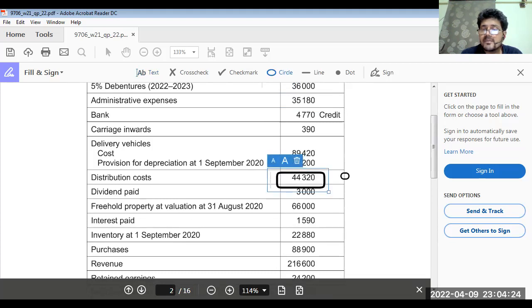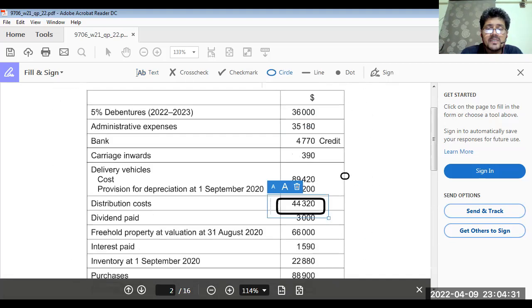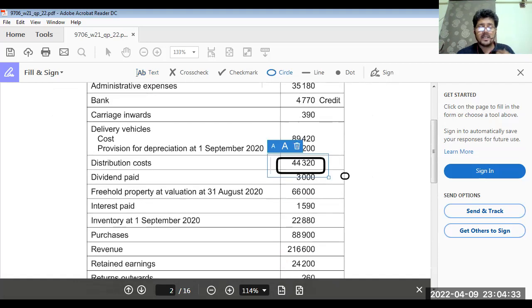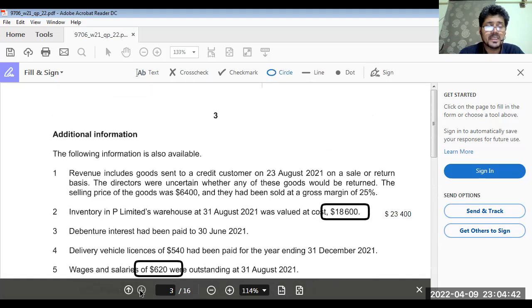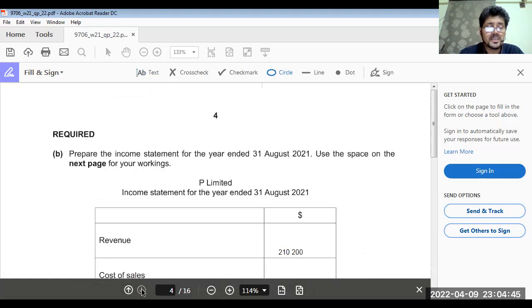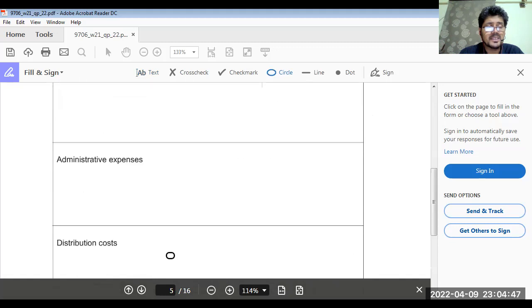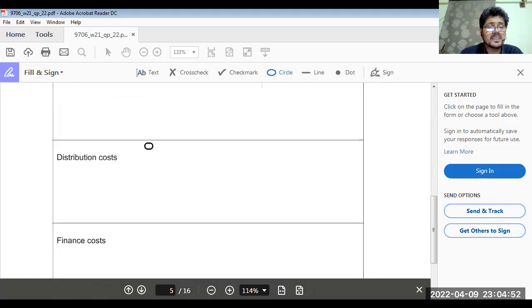44,320. Plus this amount, 2,000 for distribution cost. Administrative expenses were easy to calculate, but distribution expenses are too long. So I think it would be better if we use the space given in your question for distribution cost, just to make you remember.